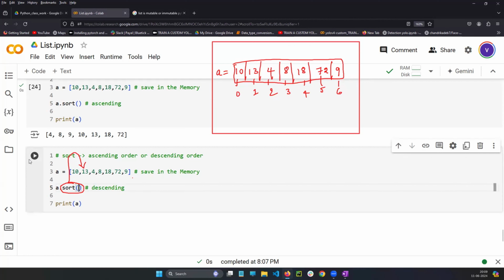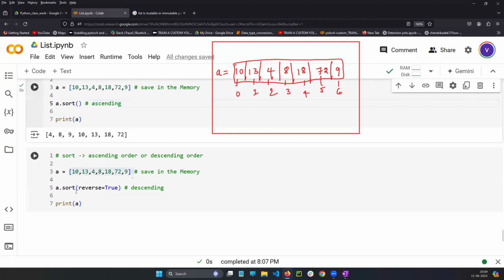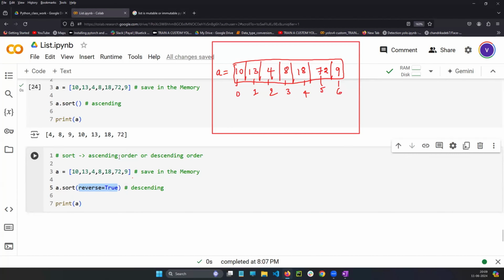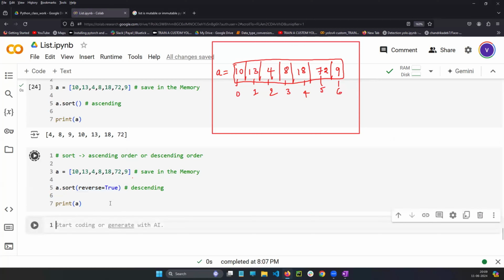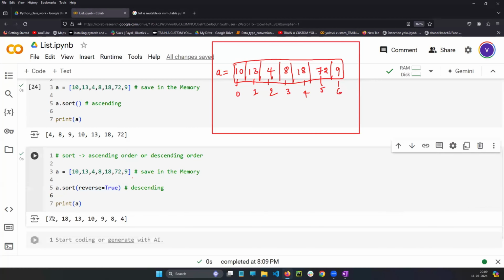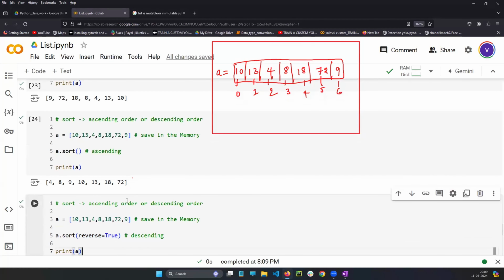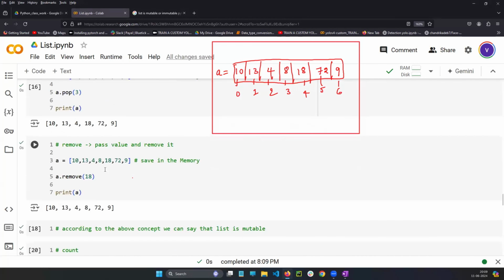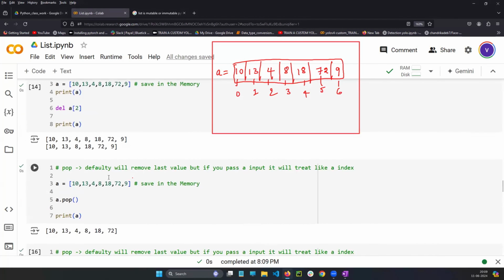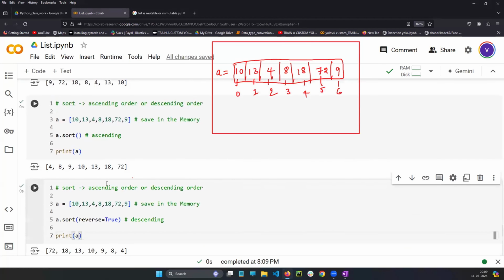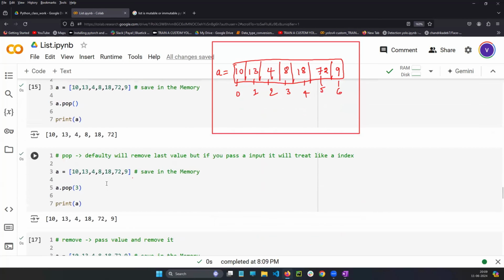So here what will I do? I will tell it, you are going to do ascending, no? So don't do ascending. Reverse is equal to True. I want to sort on top of it. By default it will do ascending. But what I am saying, please reverse it. Don't do ascending, which means descending. So you will be getting big to small. Guys, understood all of you? Is it easy or hard? List concept, all the built-in functions one after other.